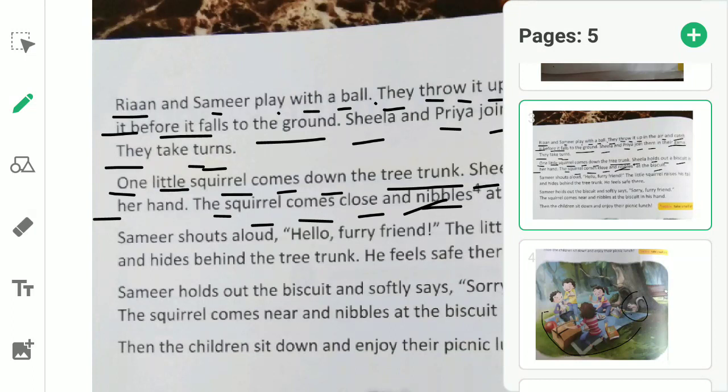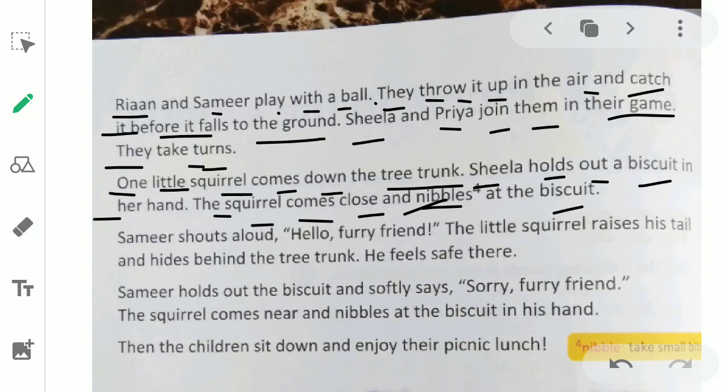So, dear, she doesn't take big bites. So the squirrel is eating the biscuit. Nibbles means to eat something with small bites. With small bites. At the biscuit. Now the squirrel is eating the biscuit and she is nibbling it. Nibbling at the biscuit means taking small bites.